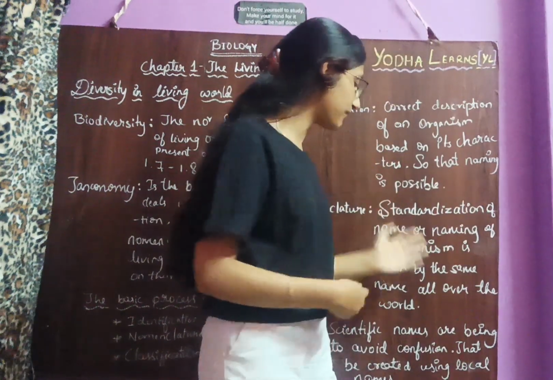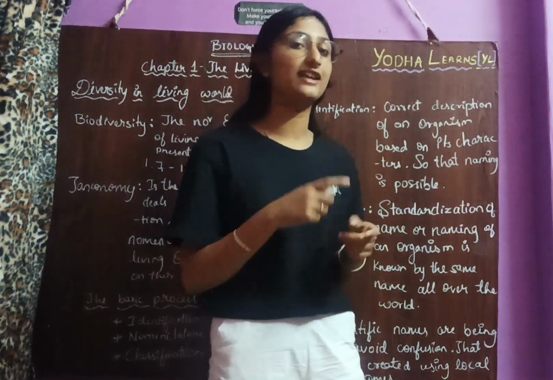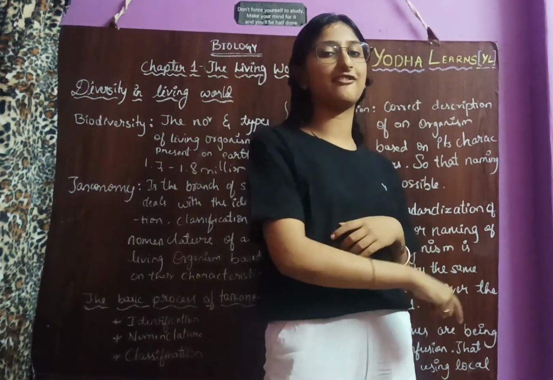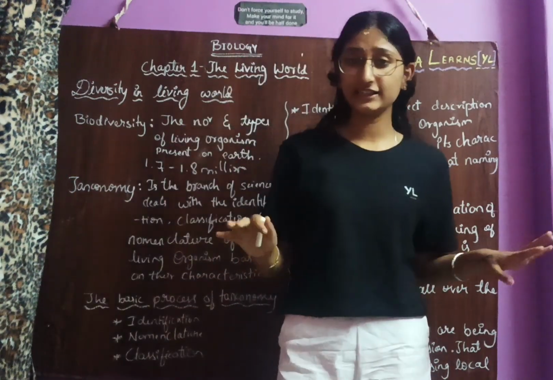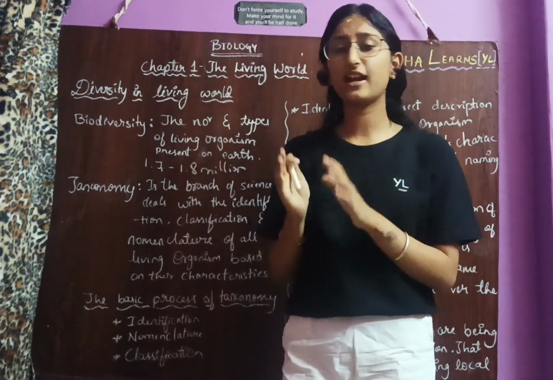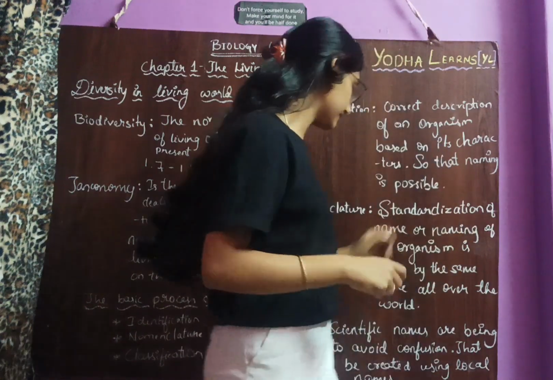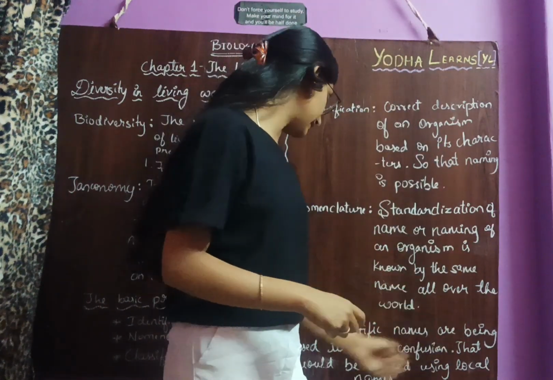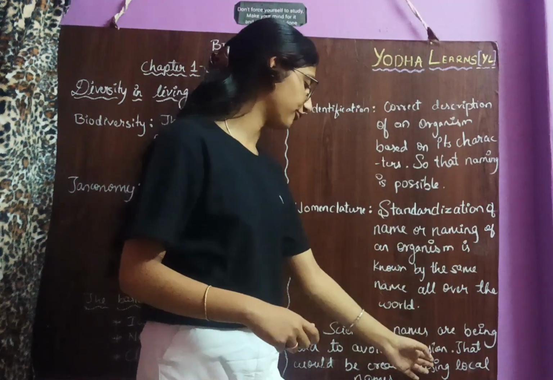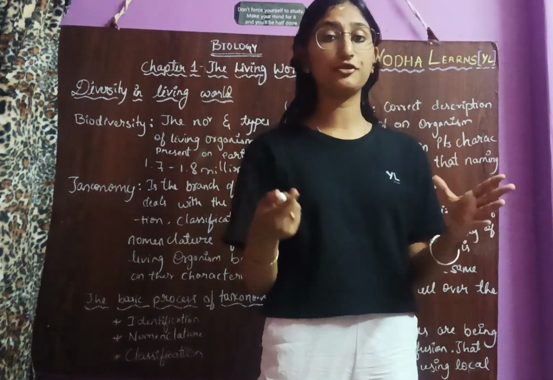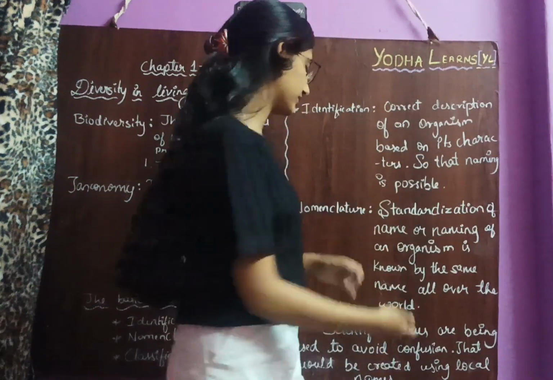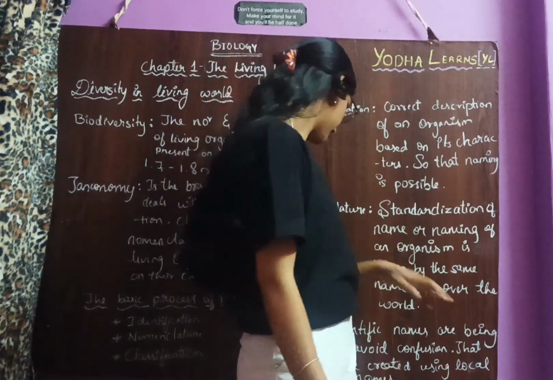Let's go on by seeing all the definitions and we will get to know the scientific name. To avoid different kinds of names, the scientists created a scientific naming system to avoid confusion. We should avoid confusion, right?